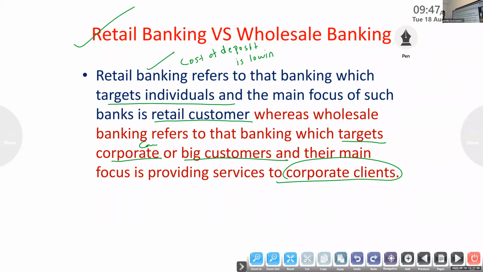The main thing is that retail banking is that banking which satisfies the needs of the individual customer. Next, wholesale banking is that banking which satisfies the needs of firms or organizations. Okay, that is related with retail banking and wholesale banking. Okay, next one.